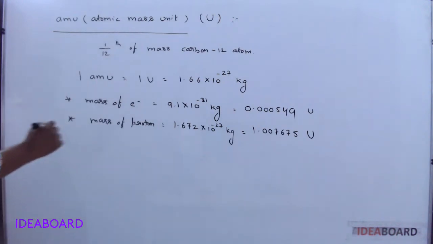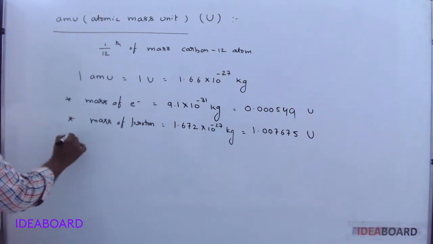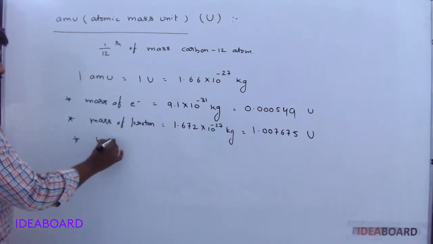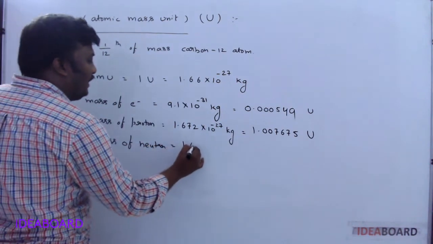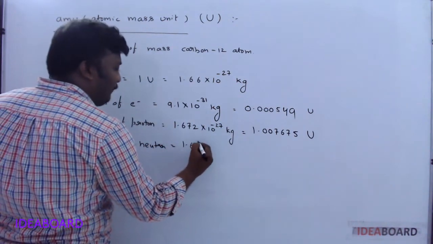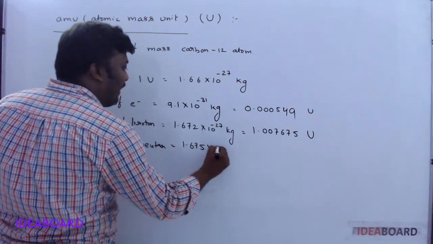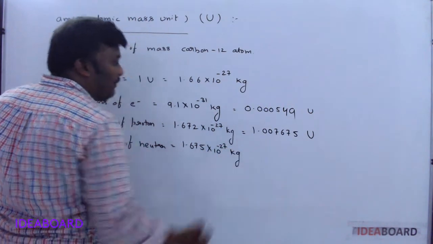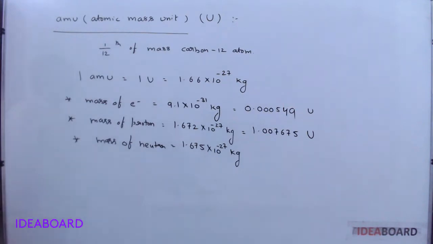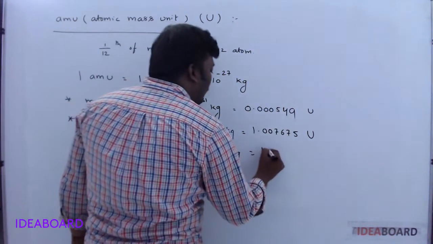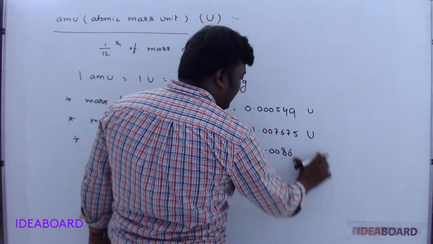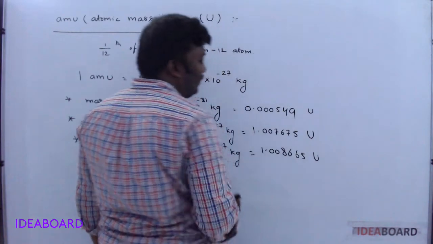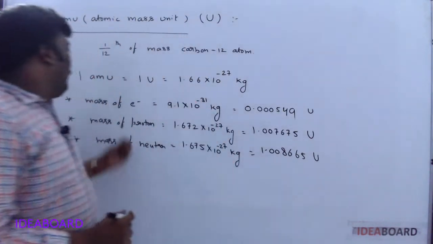Next, the mass of the neutron. Its value is 1.6749 or 1.675 into 10 power minus 27 kg, and it may be represented as 1.008665 U.